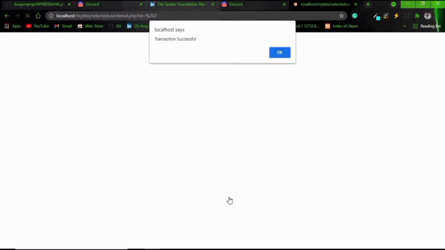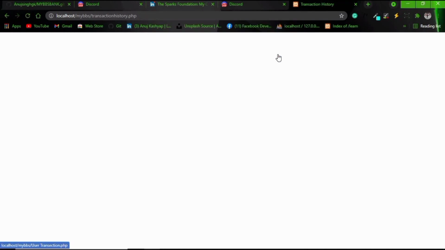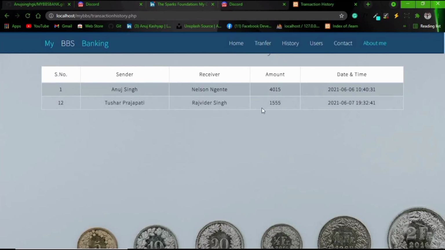Clicked on transact and localhost says transaction successful. Click on OK. And here is the transfer history: sender name, receiver name, amount, and date and time. You can check it in the history section from the navigation bar. Let's go to the home page.